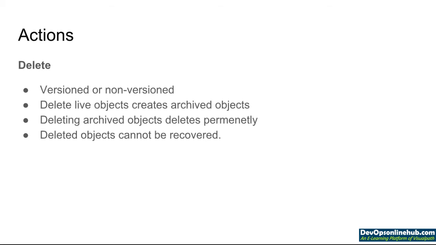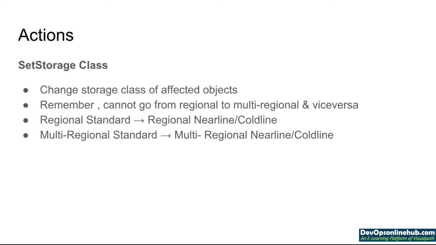Deleted objects cannot be recovered. Then set storage class changes the storage class of affected objects. Remember, you cannot go from regional to multi-regional and vice versa. We cannot change the storage classes here. Regional standard can change to nearline and coldline. Multi-regional standard can change to nearline and coldline.